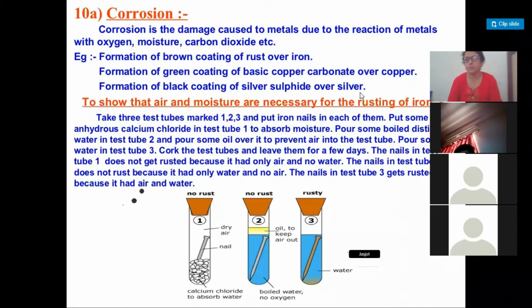Okay, and this process is called corrosion. As you know, some metals are highly reactive, some are moderately reactive, and some are least reactive. So the rate of reaction with the oxygen, carbon dioxide or moisture present in the air may not be the same in all cases, but definitely the metals are going to react with them.